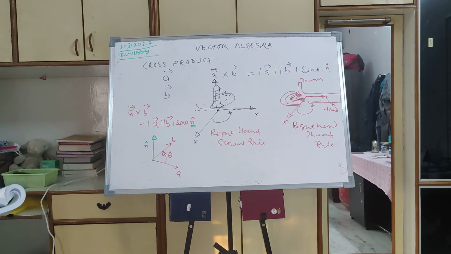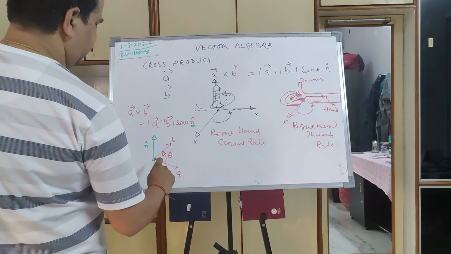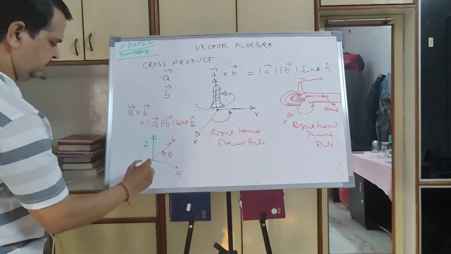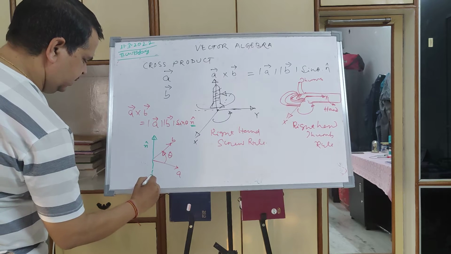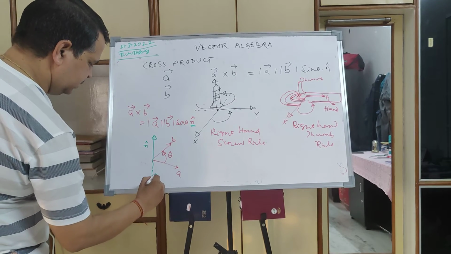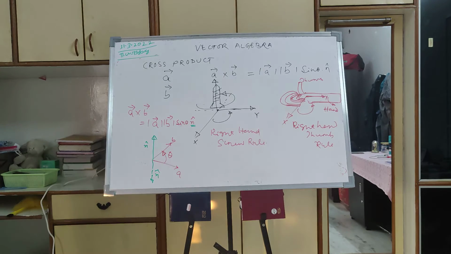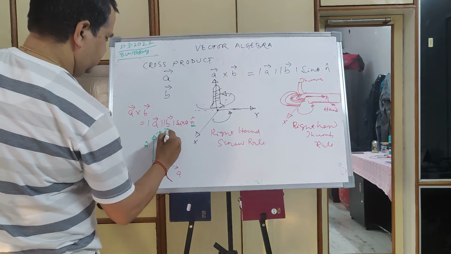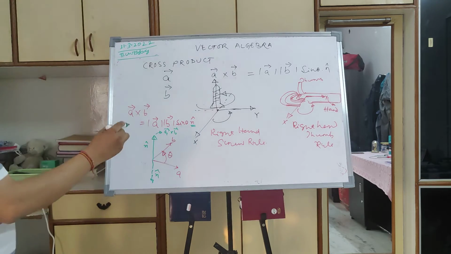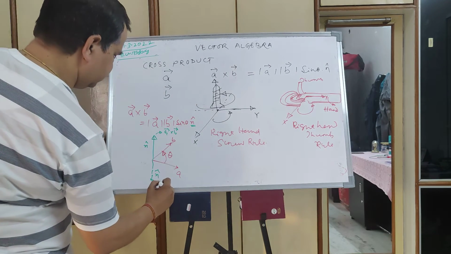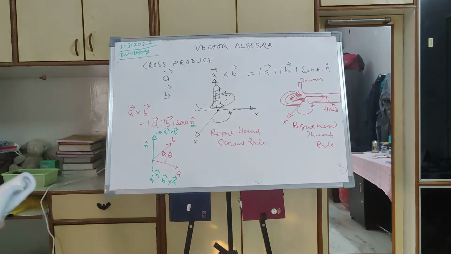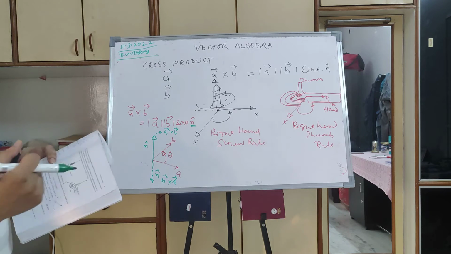When it is B cross A, it will go downwards. It will be minus. So B cross A will be in the opposite z direction, along minus n cap. So this is the unit vector for A cross B, whereas for B cross A, this is going to be the unit vector.